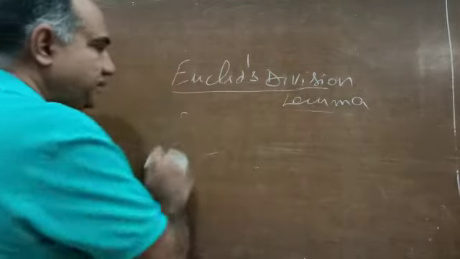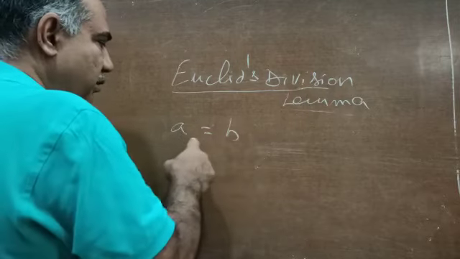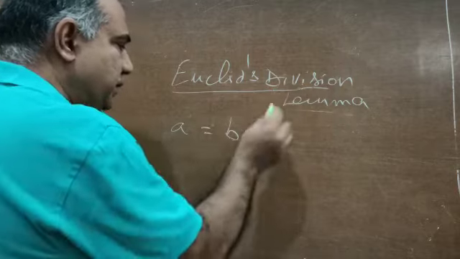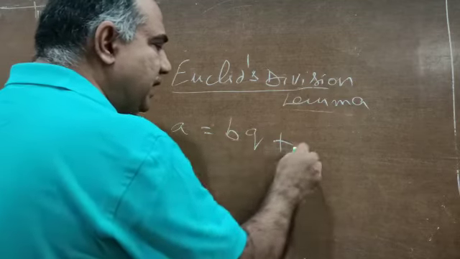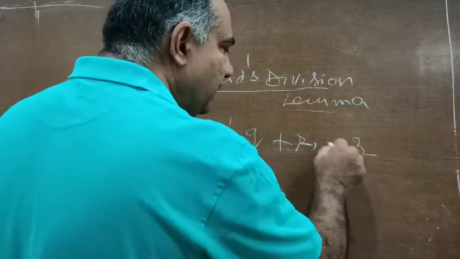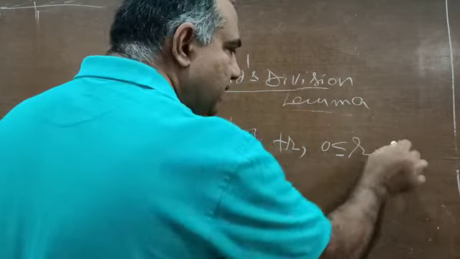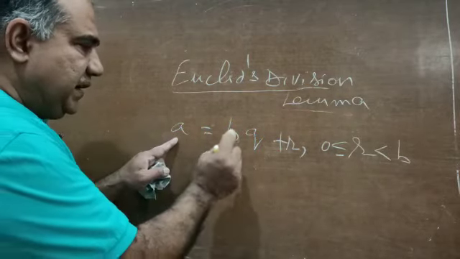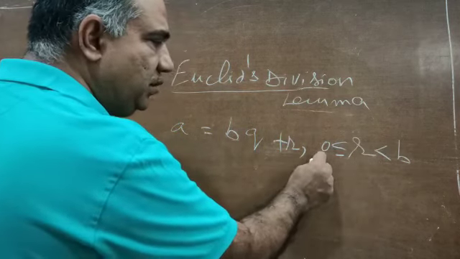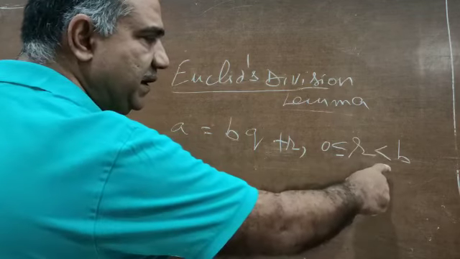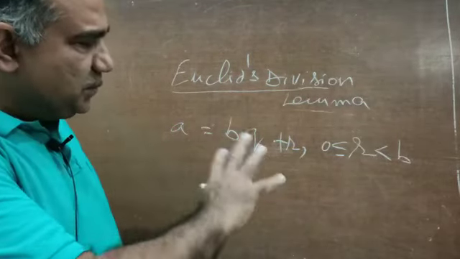Euclid division lemma says that given two positive integers a and b, there exist two unique integers q and r, satisfying the relation a = bq + r, where r could be equal to 0, r could be greater than 0, but r has to be always less than the divisor b. Now this is a standard procedure.